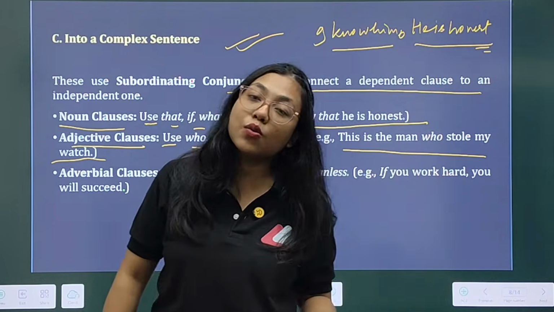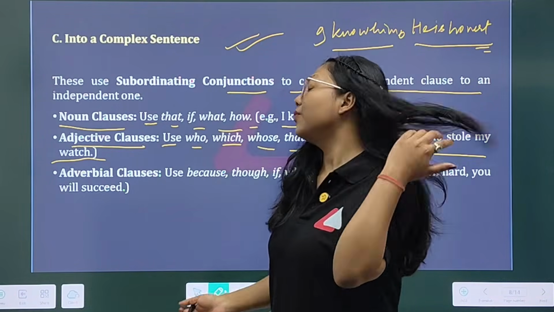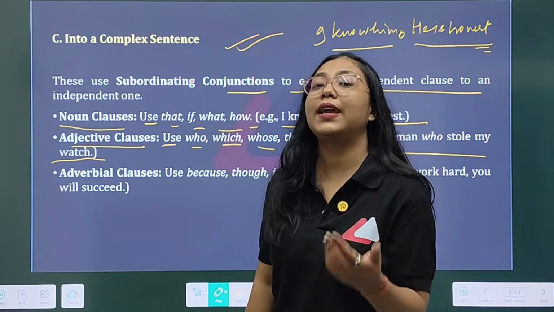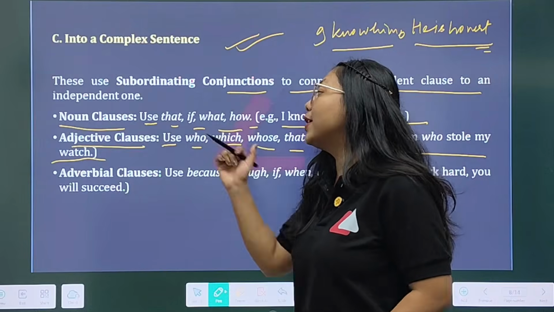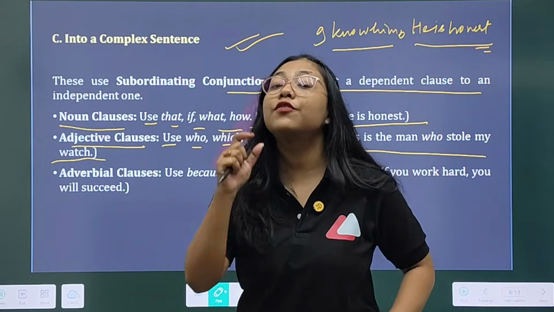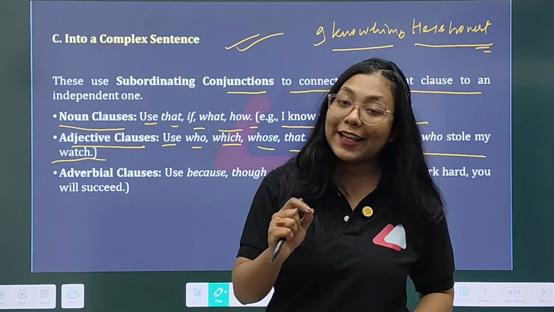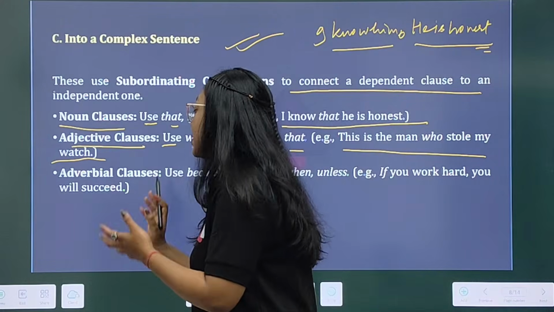Sometimes to make it confusing for you, they eventually ask you a question like this: suppose you have to combine these sentences by using noun clause or adjective clause or adverbial clause. In that very moment you should have a very clear idea regarding these noun clauses, adjective clauses and adverbial clauses.